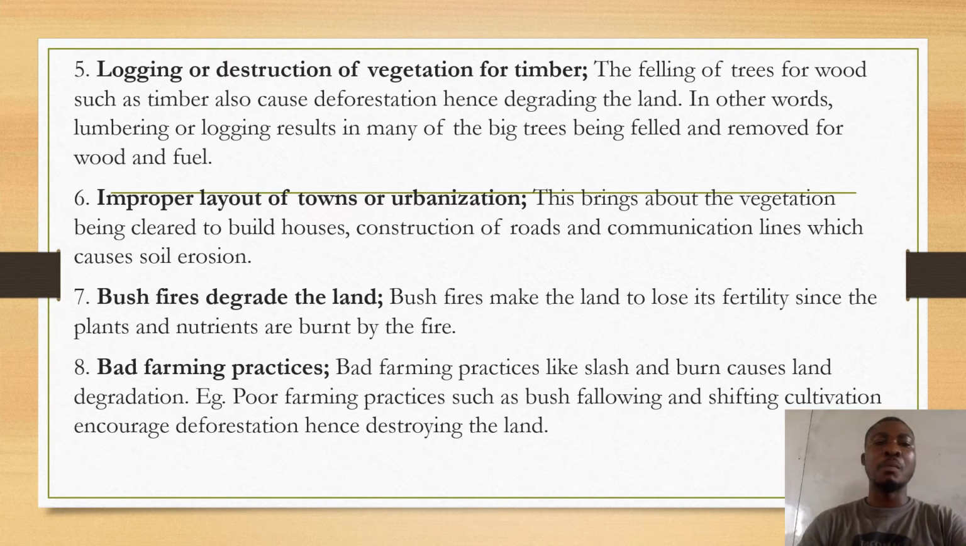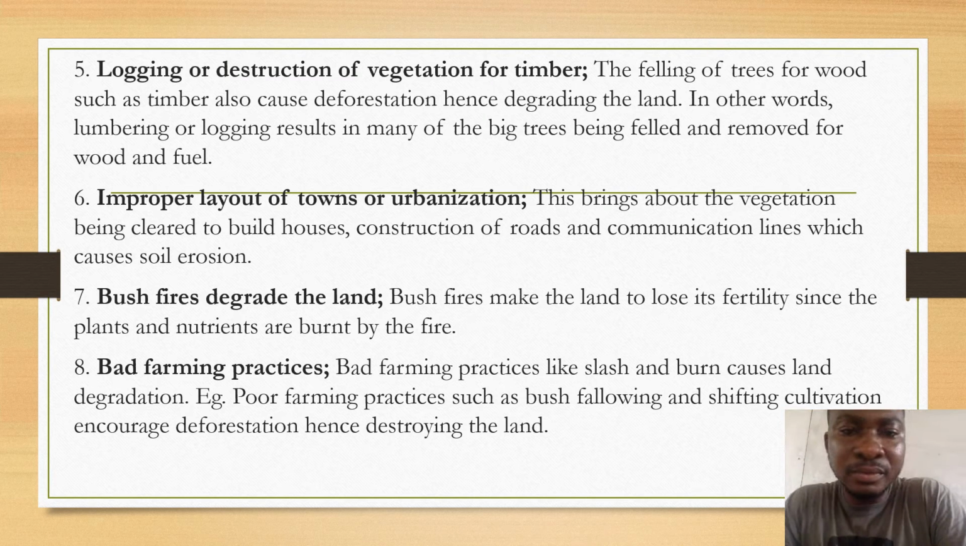Point number seven: bushfires degrade the land. In this situation, bushfires make the land lose its fertility since plants and nutrients are burnt by the fire. I told you plants get nutrients from trees. Therefore, when this vegetation is burnt, we lose the fertility of the soil.